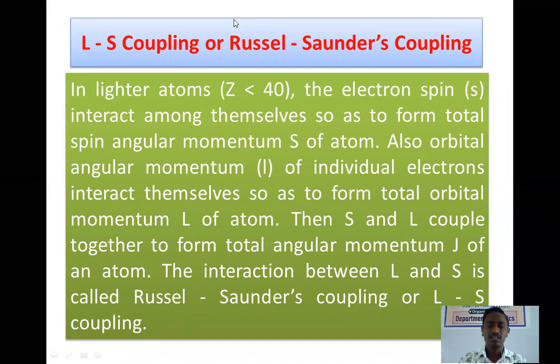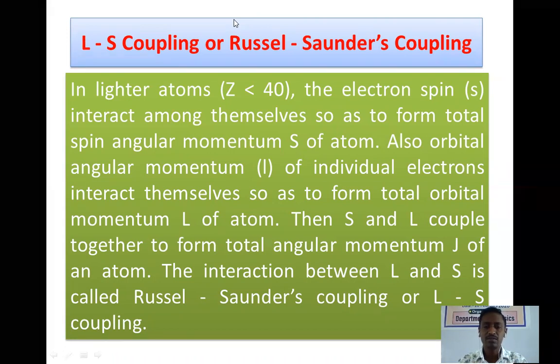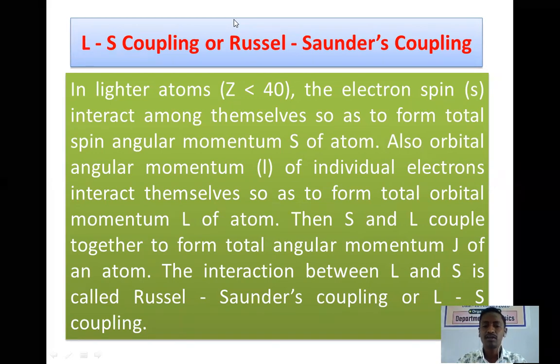Here initially the individual spins and individual orbital motions interact among themselves so as to form the total values of S and L, and finally S and L couple together to form a total angular momentum capital J of an atom.